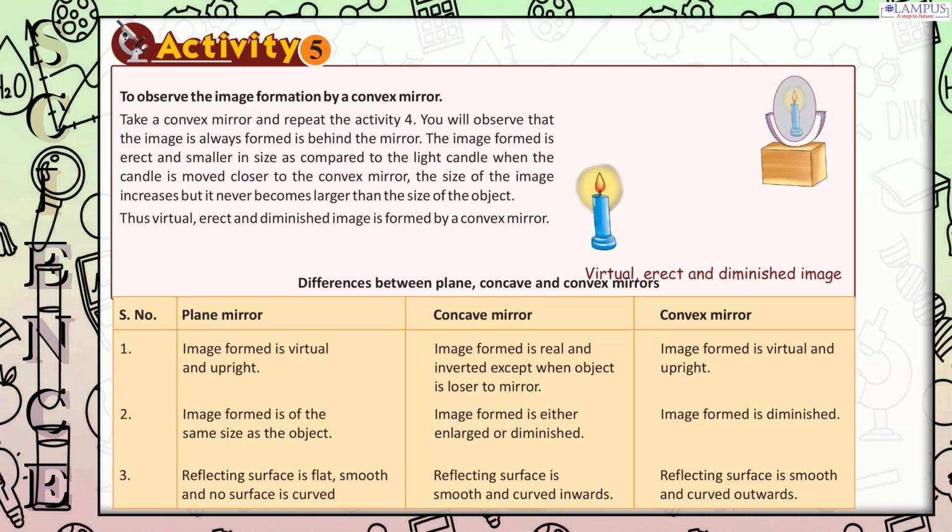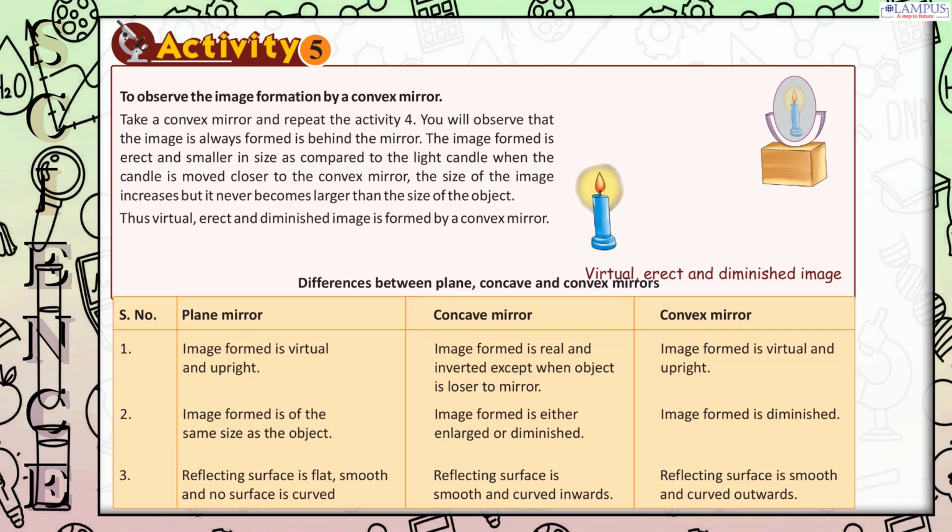Image formed is real and inverted except when object is closer to mirror. Image formed is virtual and upright. 2. Image formed is of the same size as the object. Image formed is either enlarged or diminished. Image formed is diminished.